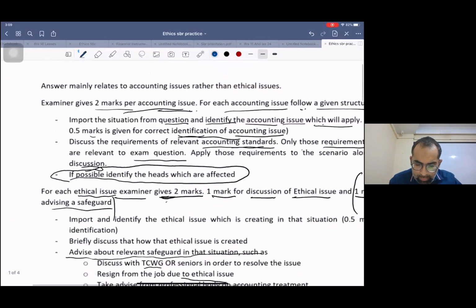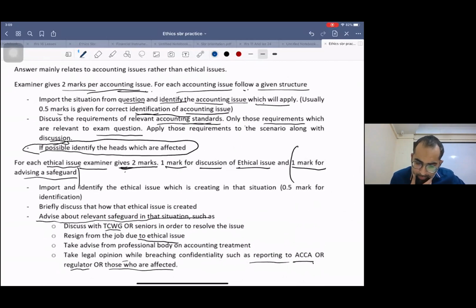Now, I have written a few lines on this. Listen to how to write on it. Sometimes they give you a separate requirement for ethics, but sometimes they give you a combined requirement of accounting and ethics. When dealing with ethical requirements, some students follow this structure, and in many questions you can apply it.